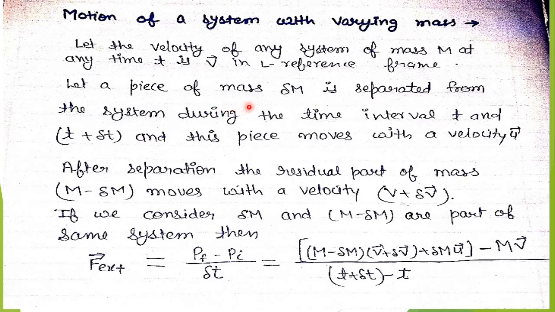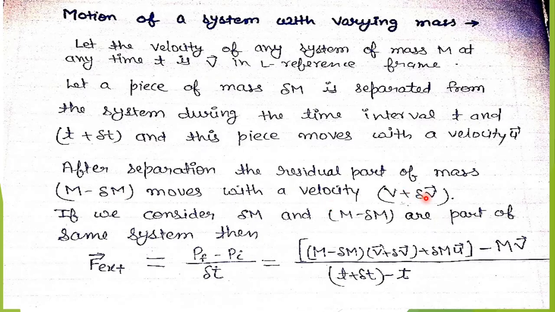Here we are taking the mass of the system is decreasing, means some part of the mass is going to separate from the system during the time interval t and t plus del t, and this piece moves with a velocity u. After separation, the residual part of mass m minus del m moves with a velocity v plus